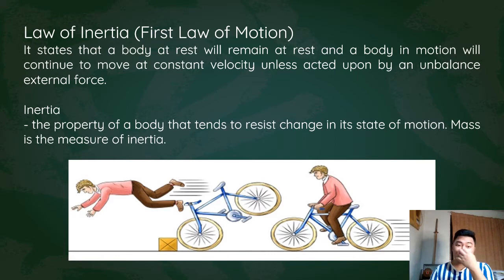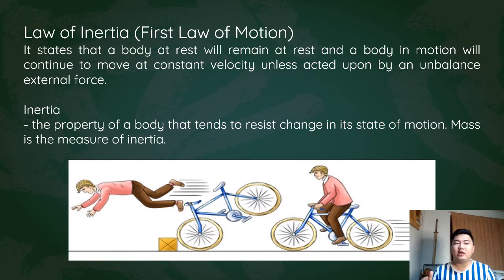The law of inertia states that a body at rest will remain at rest, and a body in motion will remain in motion at a constant velocity, unless acted upon by an unequal and unbalanced force. Basically, what it tells us is the state of motion of an object will remain the same, either at rest or moving at a constant velocity, unless there is an external and unbalanced force acting on the object.